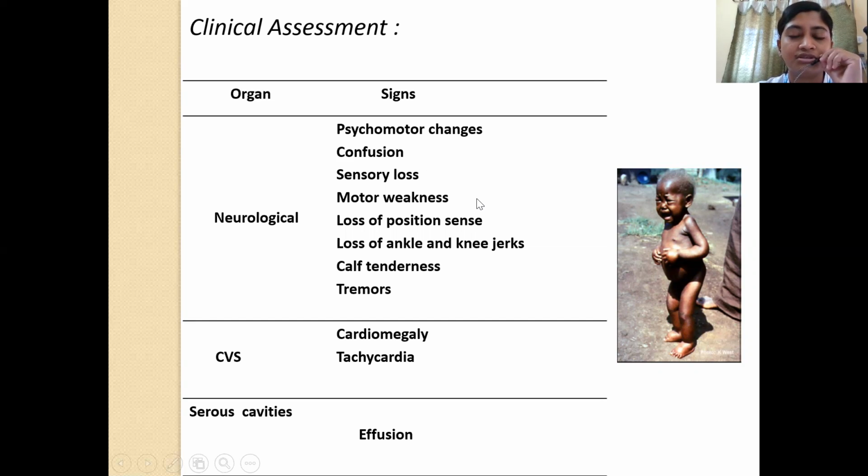There can be motor neuropathy, thereby resulting in motor weakness, also because of decreased muscle tone, because of associated electrolyte imbalance, and also vitamin D deficiency. Then loss of proprioception, loss of ankle and knee jerks can also be present. Calf tenderness can be present. Child may even manifest tremors. And in cardiovascular system, there can be cardiomegaly and tachycardia. And in the various serous cavities, you may find effusion like pleural effusion, ascites, etc. And that is because of hypoalbuminemia.